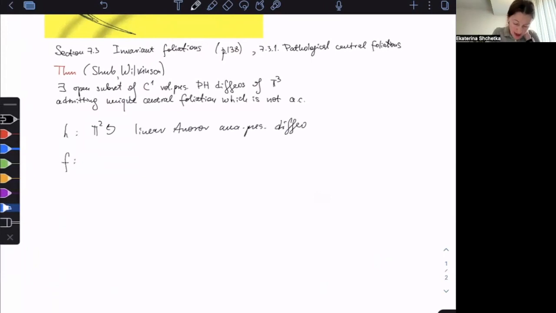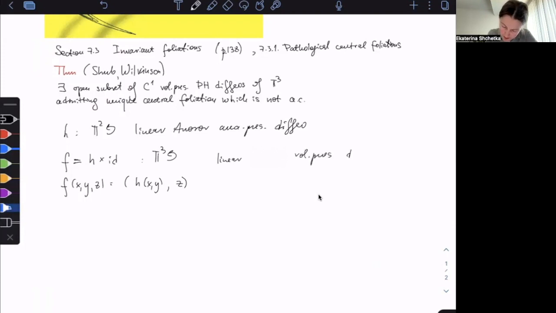Now I'm going to define F as H times identity. So it's just a definition. This is a map on the 3-torus now, where identity is a map on the 3rd coordinate. So F of x, y, z is H of x, y, and z. The 3rd coordinate stays the same. This map will also be a linear, volume-preserving diffeo, right? Okay. So if we take dF, it's a linear map, so it's going to be just a constant matrix.